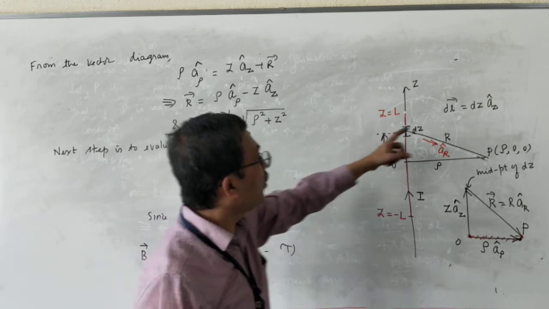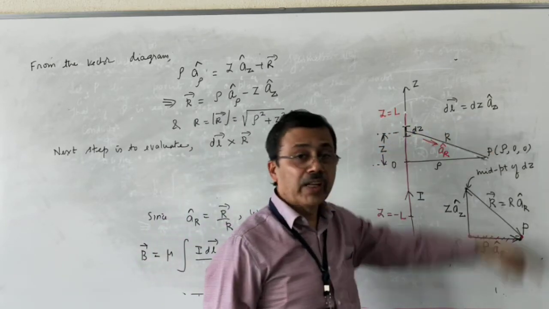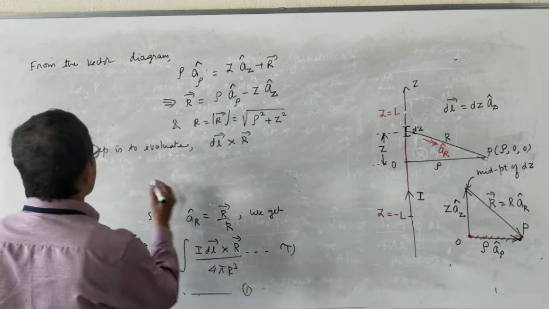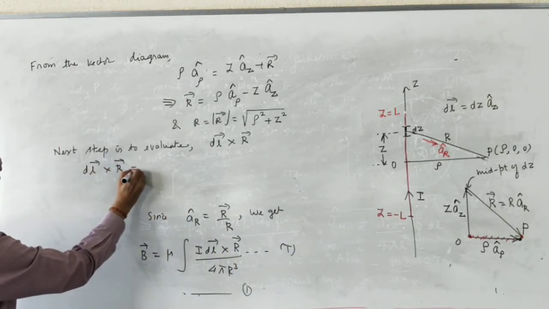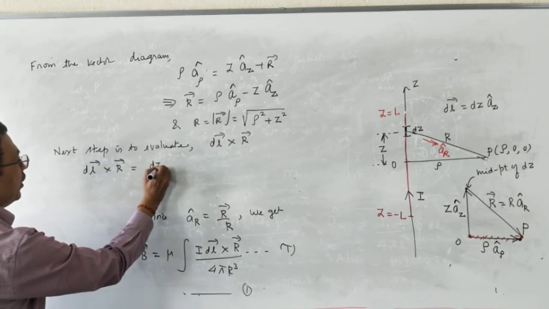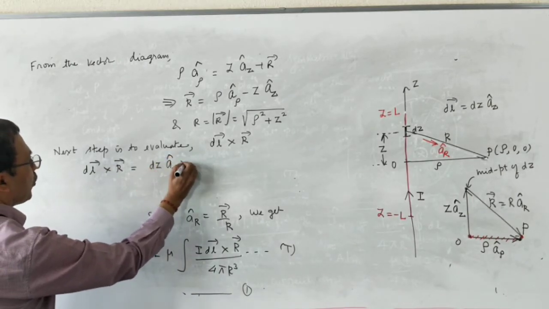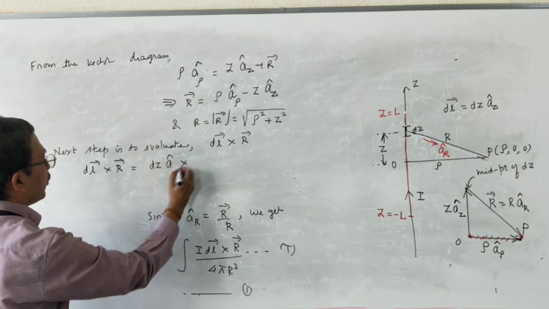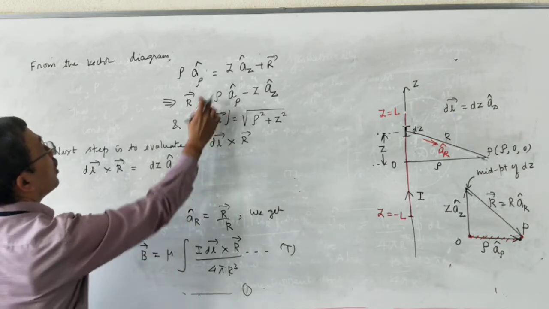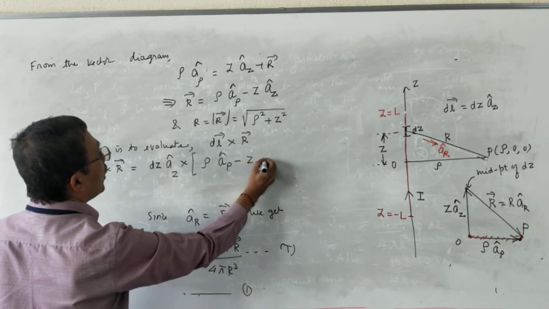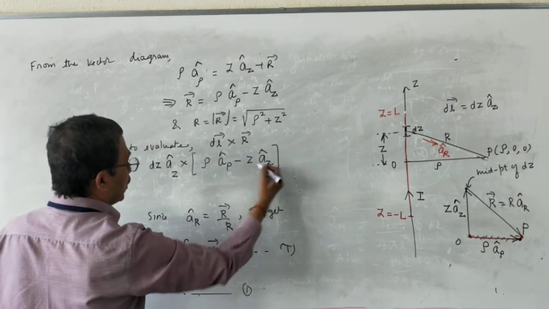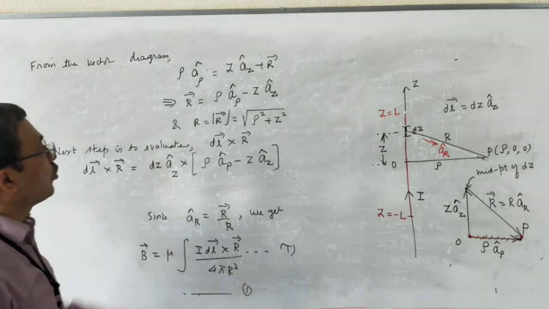Therefore, vector dl has magnitude dz and direction given by az cap. So vector dl cross vector r is dz into az cap cross vector r. Vector r is rho into a rho cap minus z into az cap.